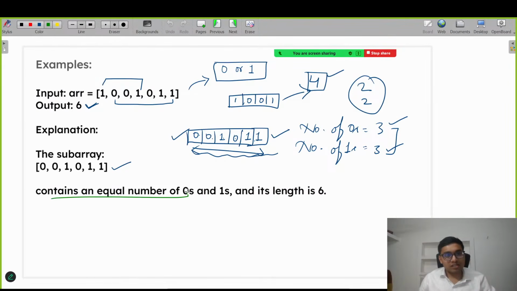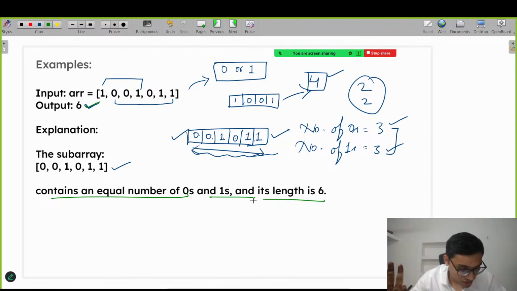Now, just say this contains an equal number of zeros and ones, and its length is 6. That's why in the output we are getting 6. Now the question is clear to all. Just do let me know in the chat section. Yeah, okay, the question is clear.